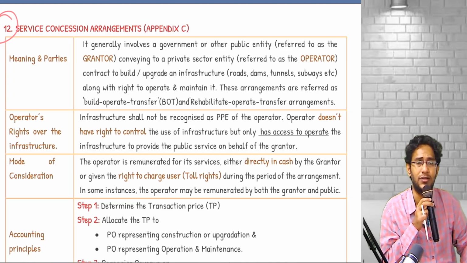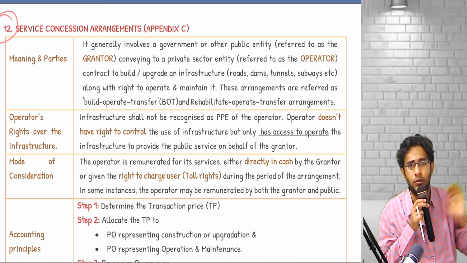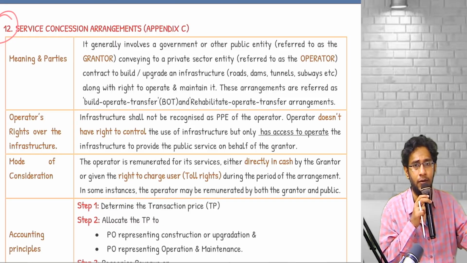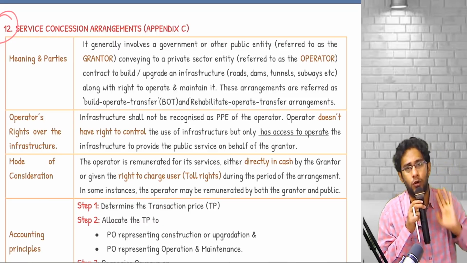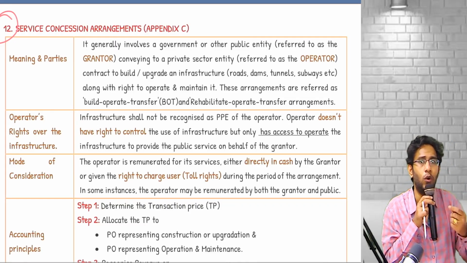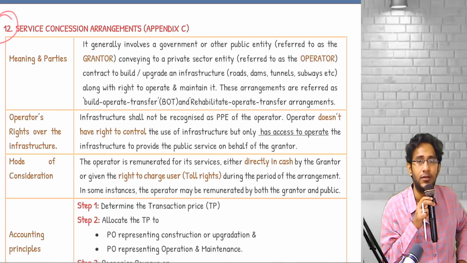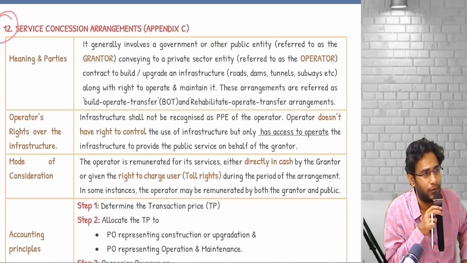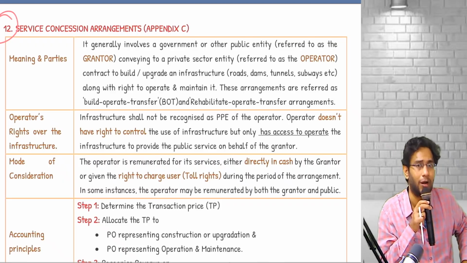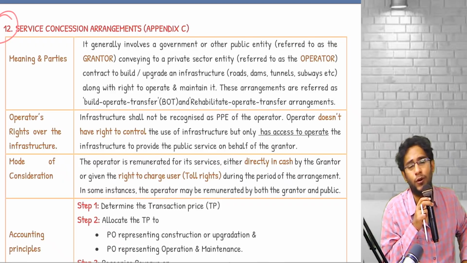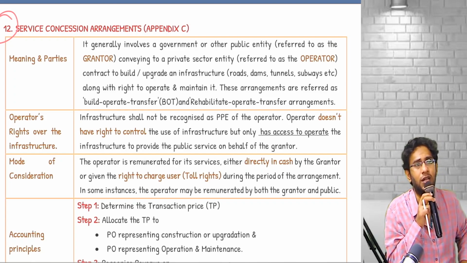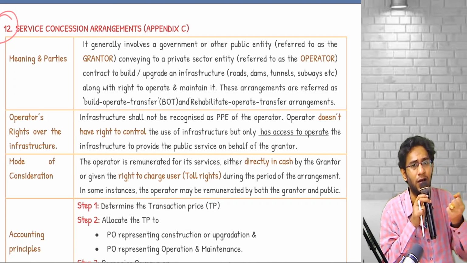The other possibility: government says you construct the road with your own money, we will not pay you anything. But once the road is complete, for the next 20 years, stand on the road and collect money from whoever is passing by, toll. They are giving a toll collecting license. Do I have a right to collect money from the government now? I don't. Therefore, for the work done, I'll recognize revenue, but correspondingly I can't recognize a financial asset; I should recognize an intangible asset. What is that intangible asset? A right to collect the toll.